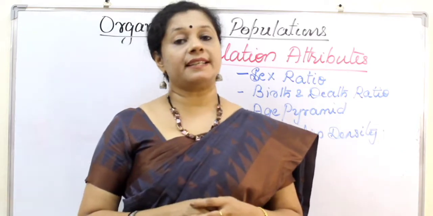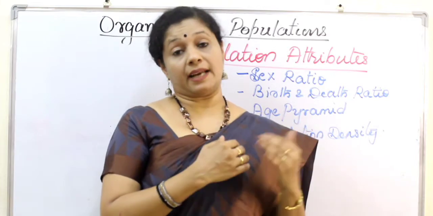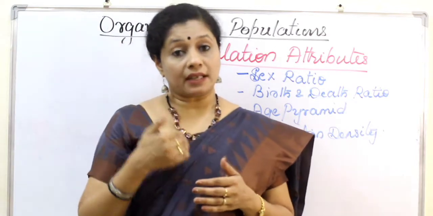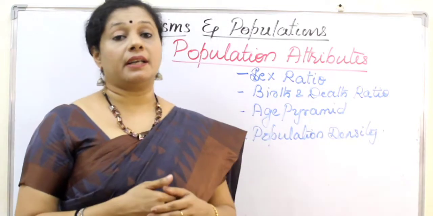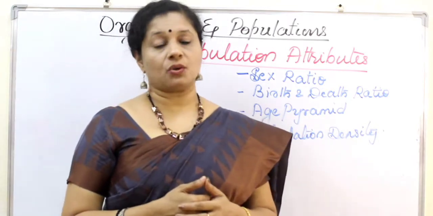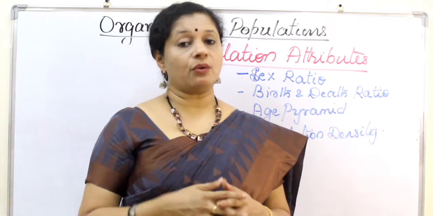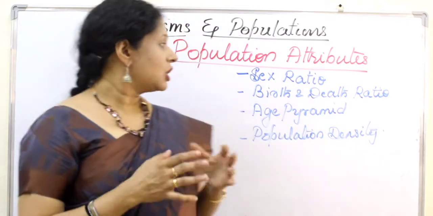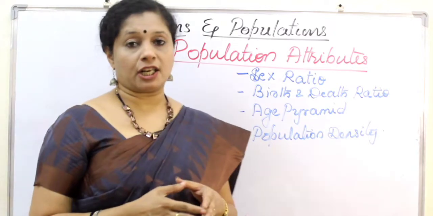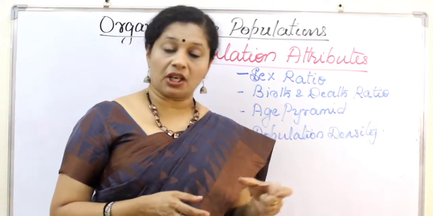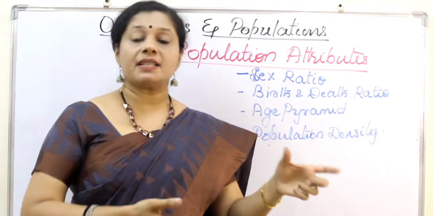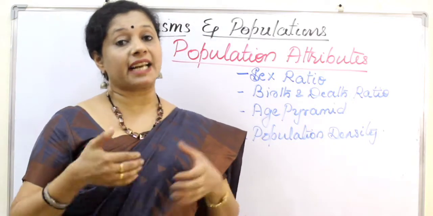So far we discussed the organisms, but when we talk about population, population has certain attributes which were not there in organisms. So this is a very important question for you: what are the attributes of population which are not there for organisms? The first one is sex ratio. When we talk about a particular organism, it's either male or female, it only has a sex. Whereas when we talk about population, sex ratio is there.